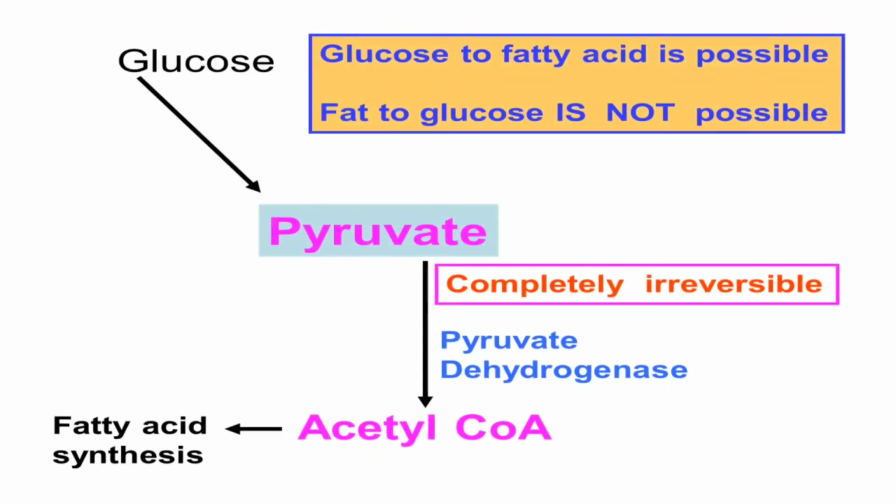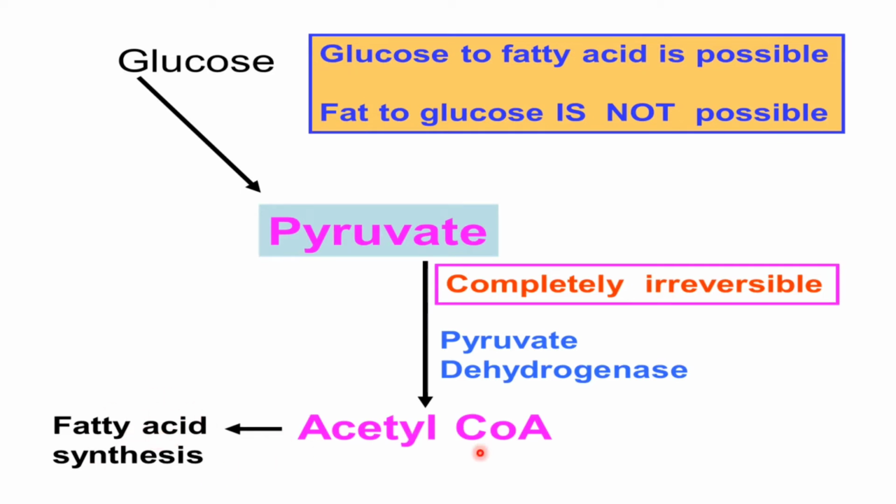Now, as we have discussed, the conversion of pyruvate to acetyl-CoA by pyruvate dehydrogenase is a completely irreversible step. So excess carbohydrate can be converted into fat, because excess carbohydrate after glycolysis is converted into pyruvate, and pyruvate is converted into acetyl-CoA by pyruvate dehydrogenase enzyme, and this acetyl-CoA can be used as a substrate for fatty acid synthesis.